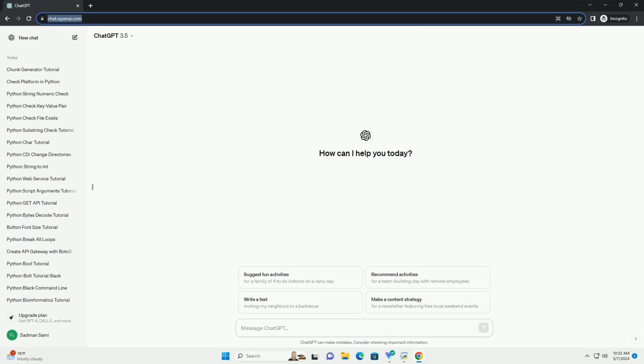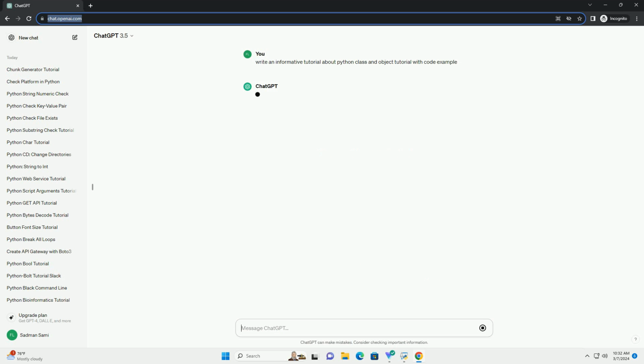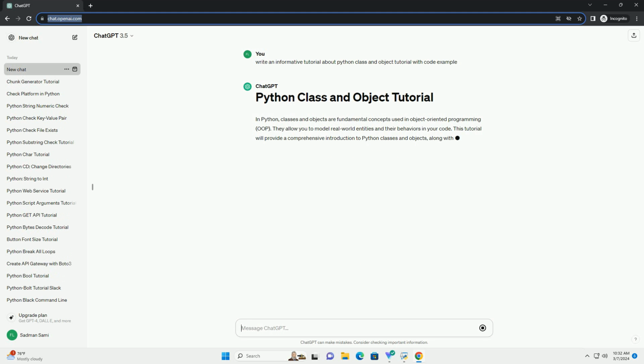In Python, classes and objects are fundamental concepts used in object-oriented programming, OOP. They allow you to model real-world entities and their behaviors in your code. This tutorial will provide a comprehensive introduction to Python classes and objects, along with code examples to illustrate their usage.